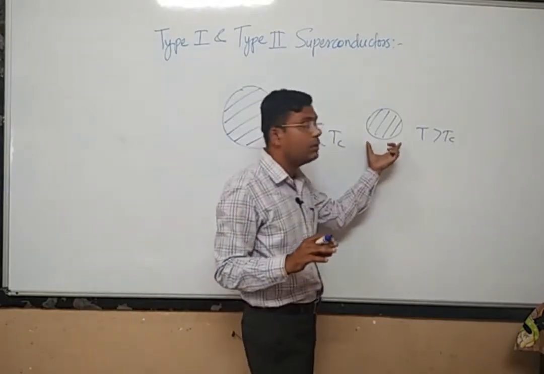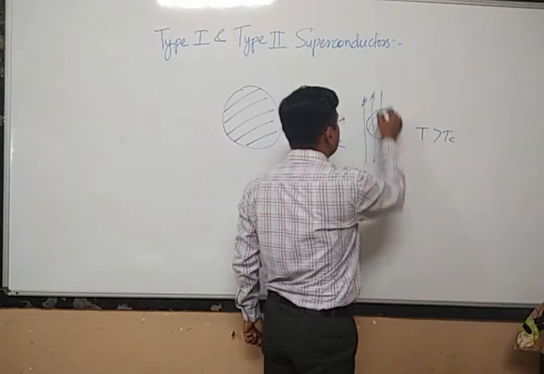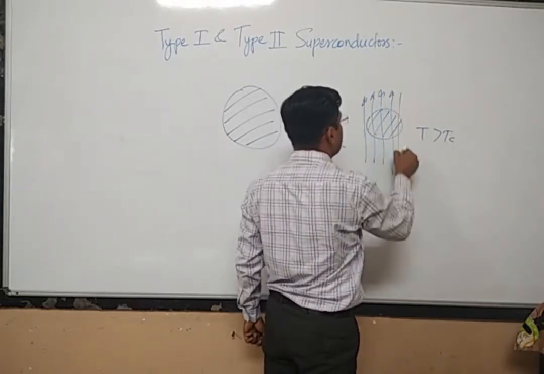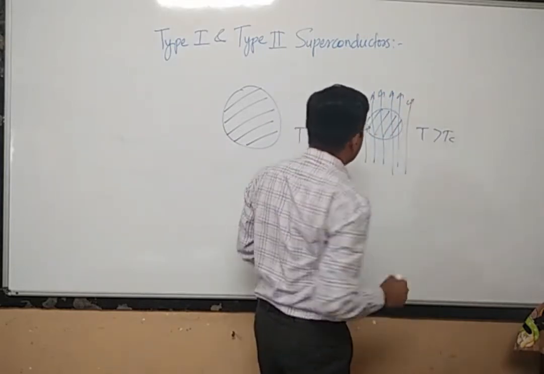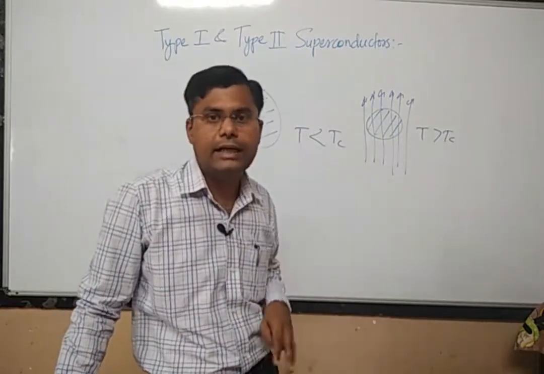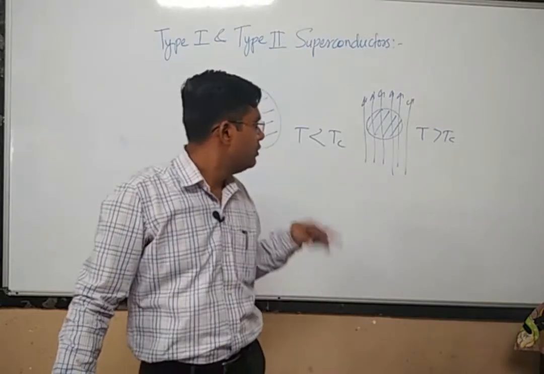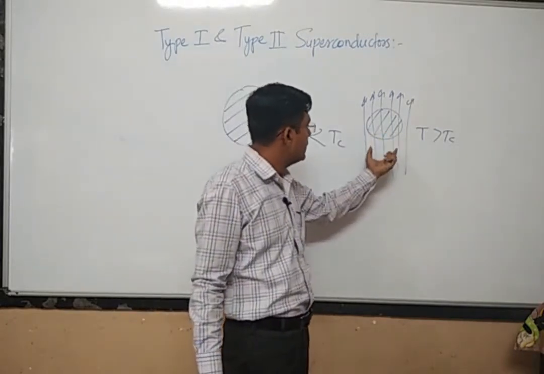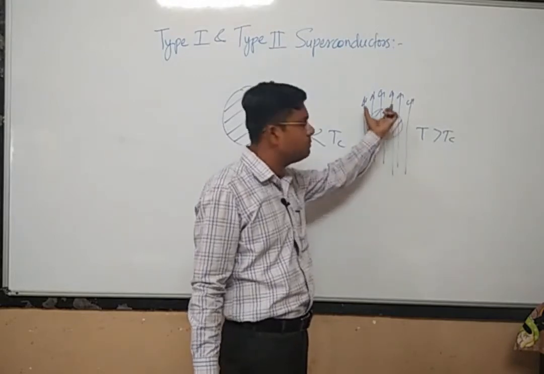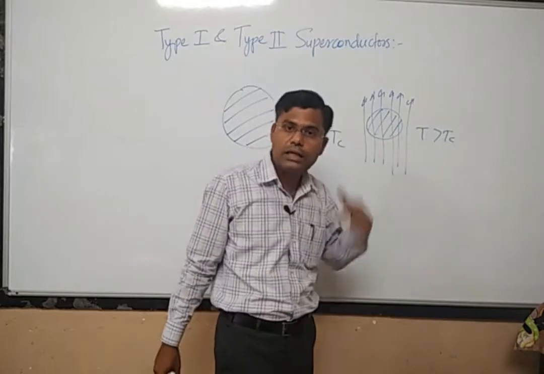So if there is a normal conductor and we apply an external magnetic field, then what will you see? You will see that the material allows the flow of magnetic field from inside. It allows the magnetic field to penetrate through the material. So this is the property of a normal conductor.